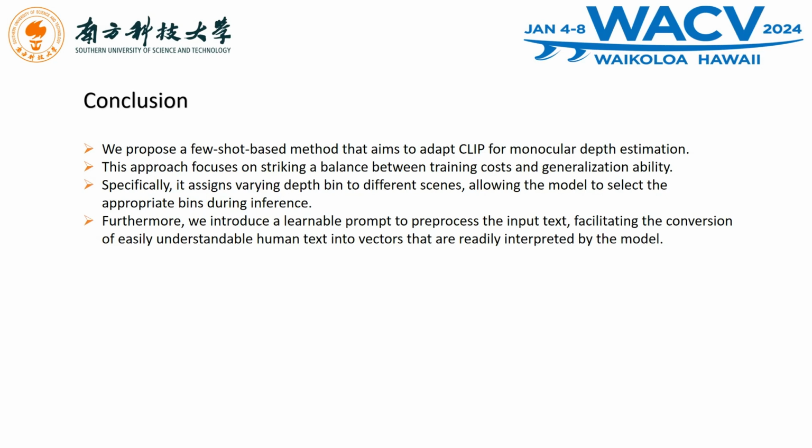Let's make a conclusion. We propose a few-shot-based method that aims to adapt CLIP for monocular depth estimation. This approach focuses on striking a balance between training cost and generalization ability. Specifically, it assigns varying depth bins to different scenes, allowing the model to select the appropriate bins during inference. Furthermore, we introduce a learnable prompt to preprocess the input text, facilitating the conversion of easily understandable human text into vectors that are readily interpreted by the model.